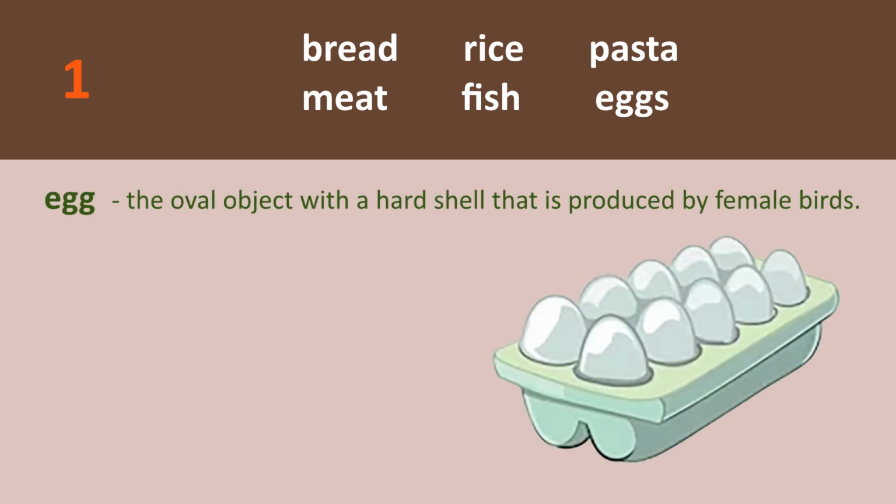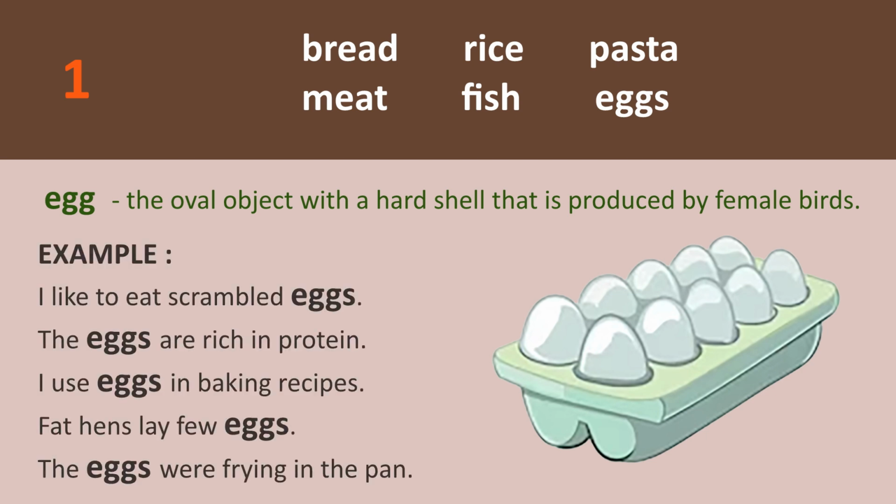Egg. The oval object with a hard shell that is produced by female birds. Example: I like to eat scrambled eggs. The eggs are rich in protein.